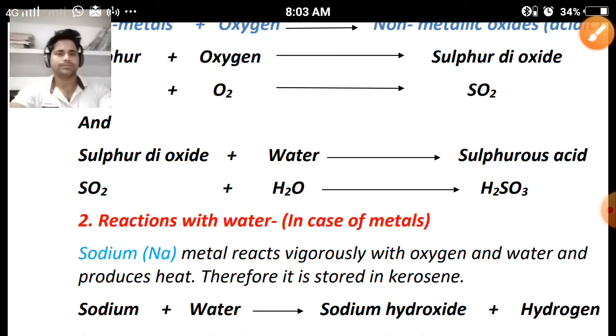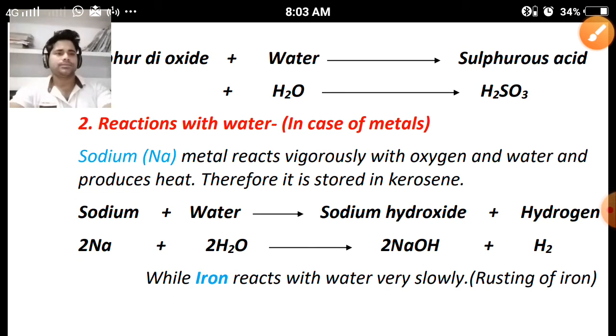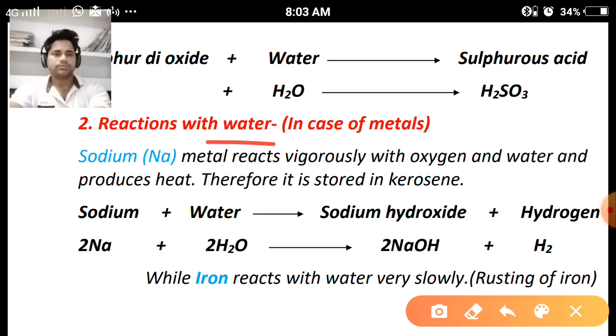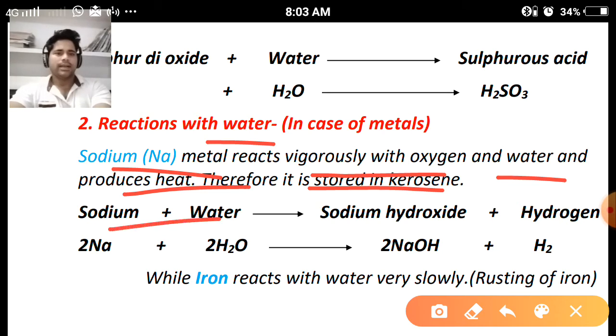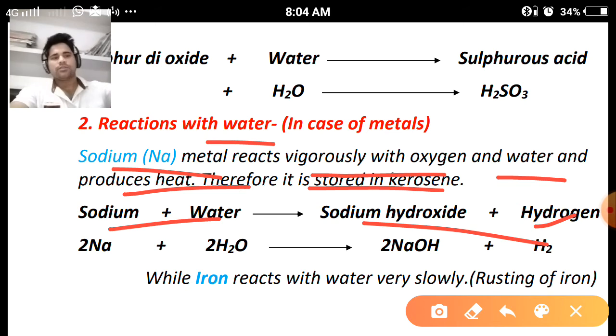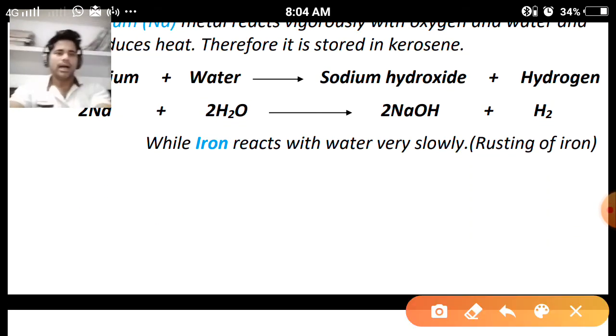The second property: what happens when metals react with water? Sodium metal reacts vigorously with oxygen and water and produces heat. Therefore, it is stored in kerosene. So, when sodium reacts with water, it forms sodium hydroxide and hydrogen gas is liberated. The temperature of the container will also increase. Clear? Next, iron reacts with water very slowly, because it is a type of slow reaction, slow combustion,